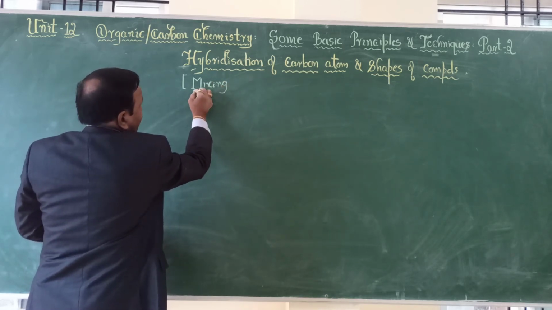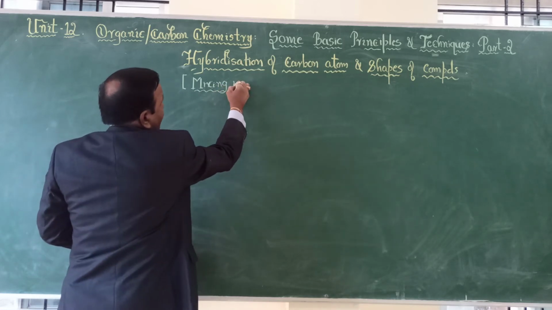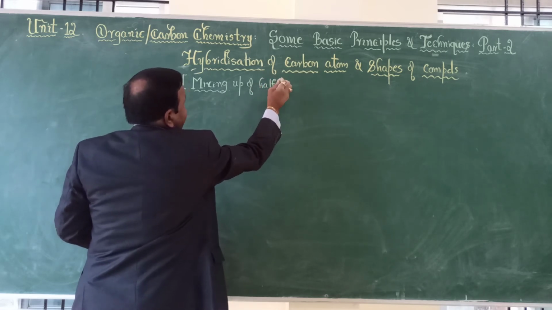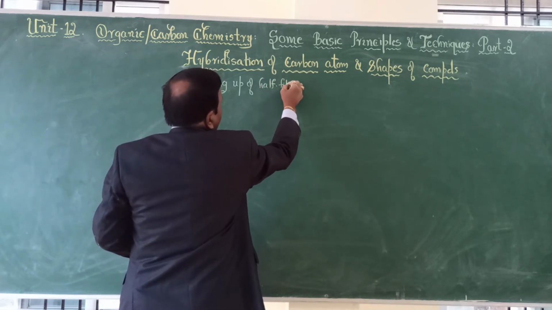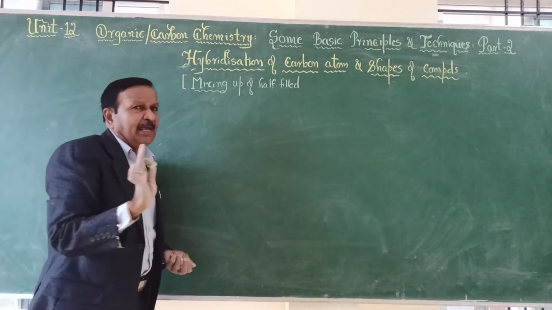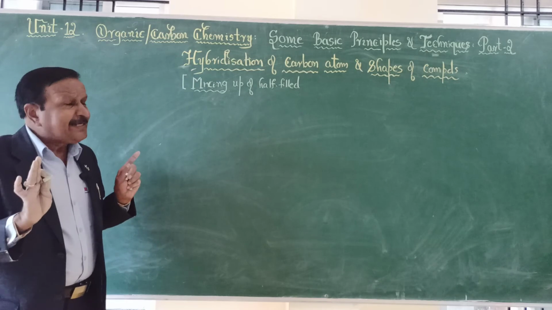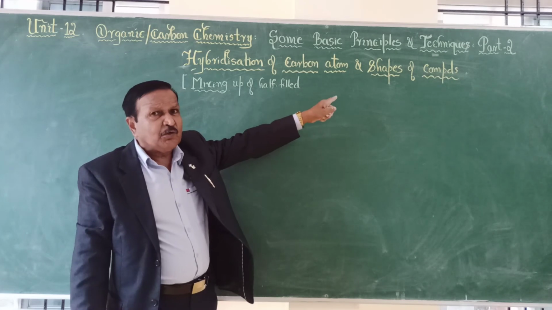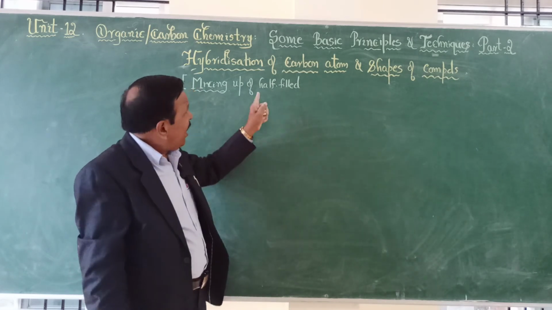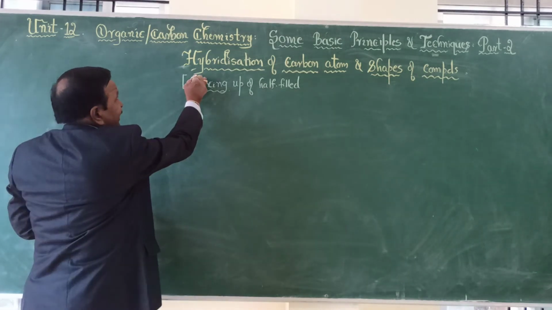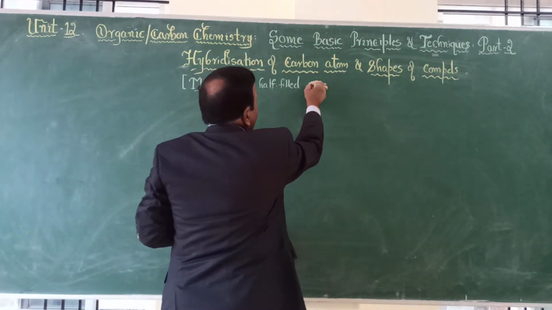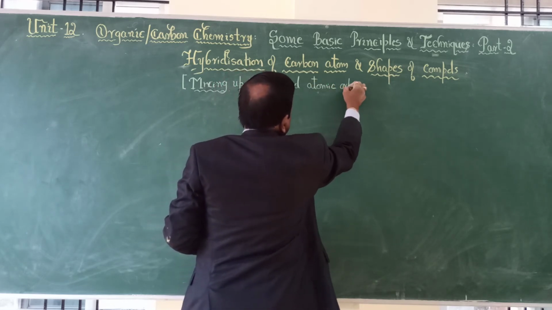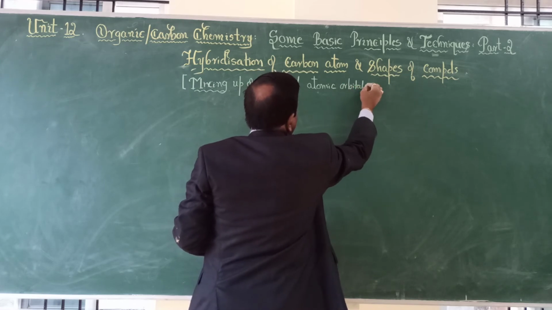But mixing what? Mixing up of half-filled atomic orbitals. So 1s2 will not undergo hybridization because it is happy and saturated. Since 2s1, 2px1, 2py1, 2pz1 are unhappy, they are half filled, they are going to mix with each other. So mixing up of half-filled atomic orbitals, this is what you mean by hybridization.